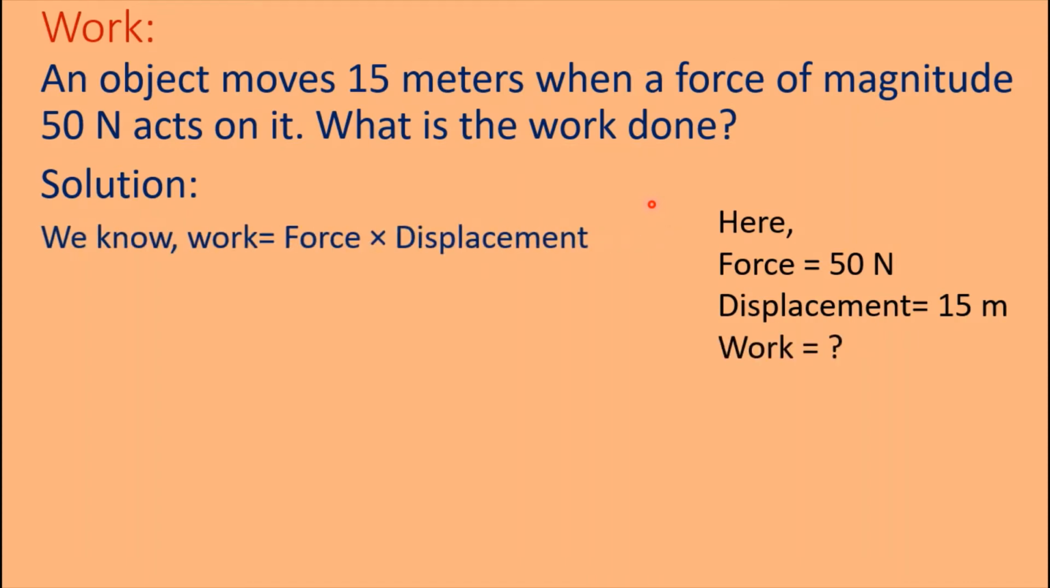We know work is equal to force into displacement. Here force is equal to 50 Newton and displacement is 15 meter. Therefore, 50 into 15 is equal to 750 joule. We know the unit of work is joule. The unit of force is Newton, the unit of displacement is meter and the unit of work is joule.